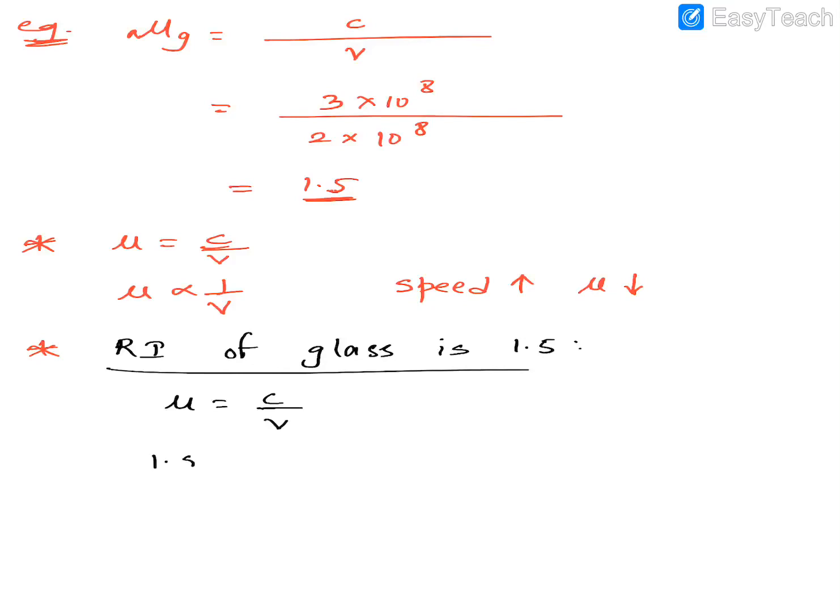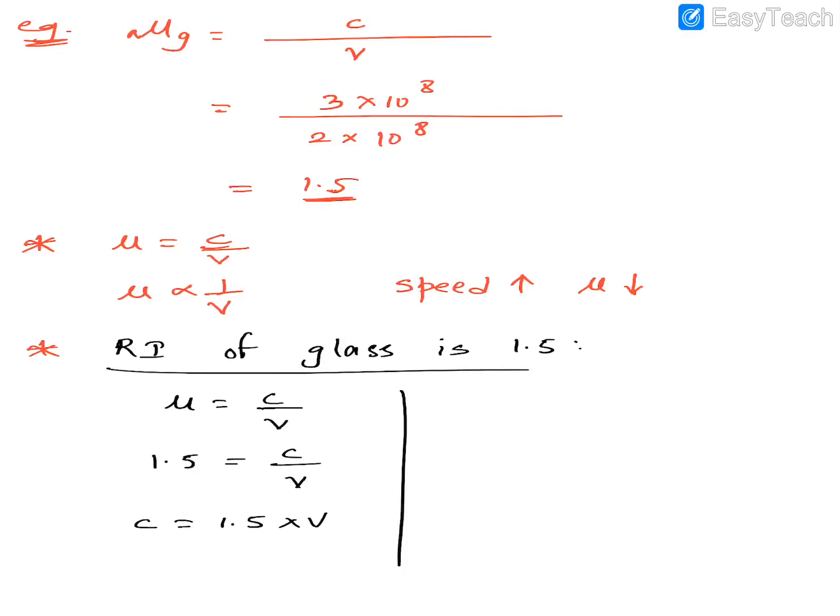So 1.5 is equal to c upon v. So c is equal to 1.5 into v. Therefore, it means that the speed of light in air is 1.5 times the speed of light in glass. You have to write that statement. Again, this is a very, very important question. Very commonly they ask you this question.